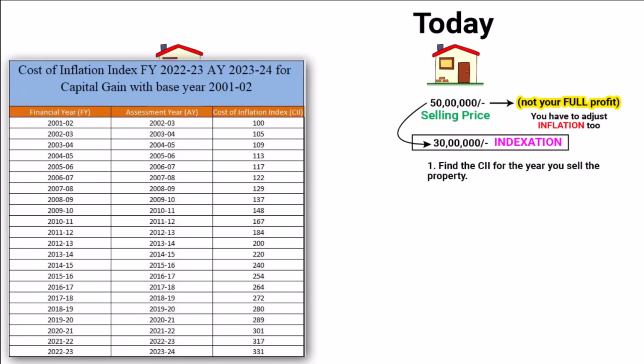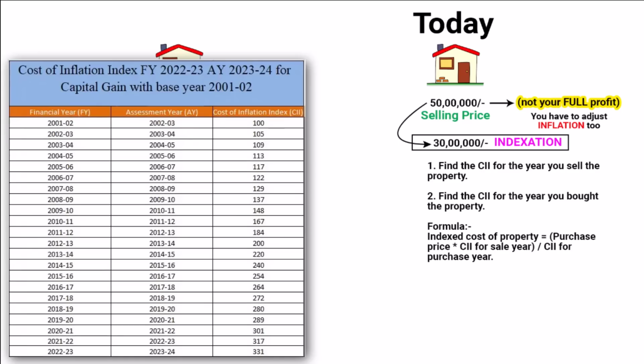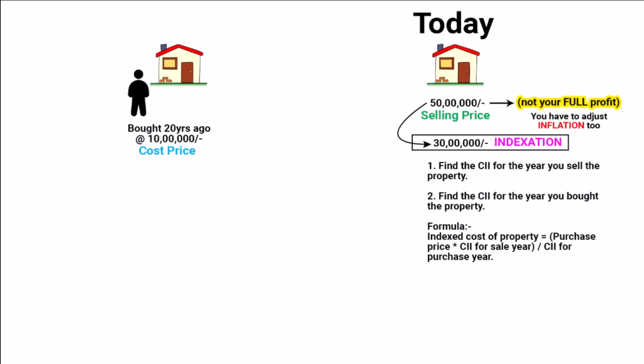You can find these tables online from government websites or tax resources. Find the CII for the year you bought the property. This might be a bit trickier for older purchases, but tax advisors or resources can help you find the right historical CII. Use a formula: index cost of property is equal to purchase price multiplied by CII for sale year, divided by CII for purchase year. This formula basically adjusts your original purchase price for inflation.